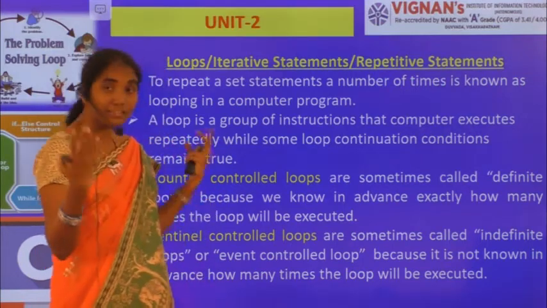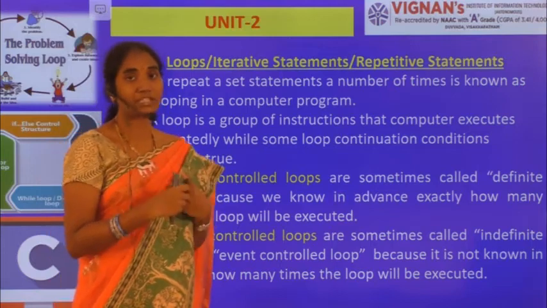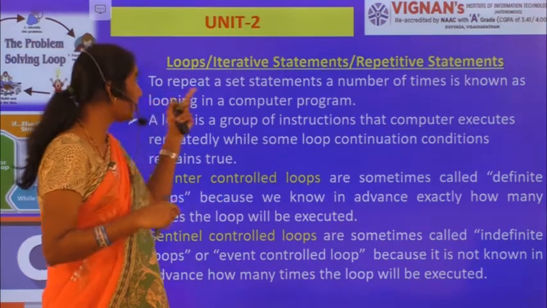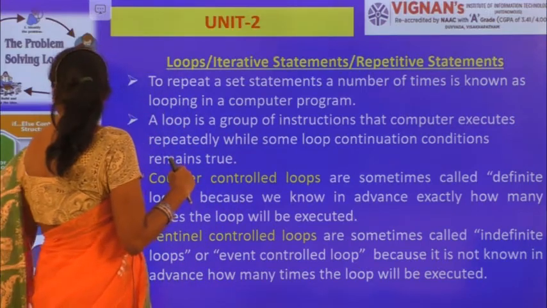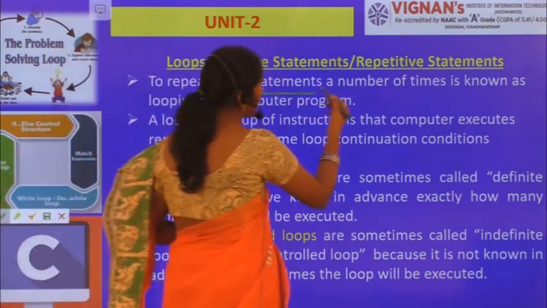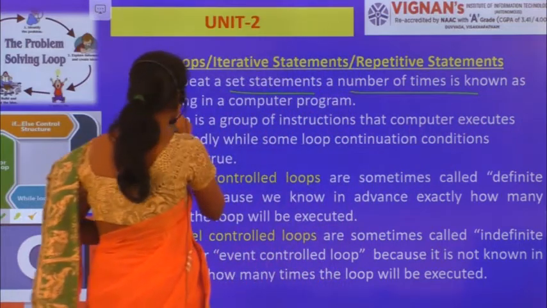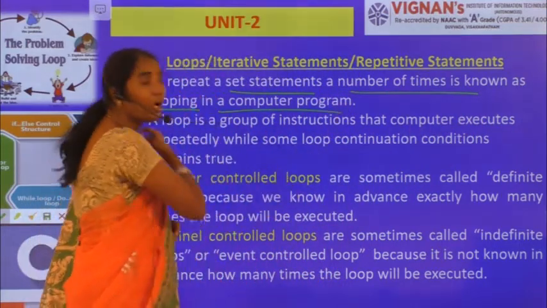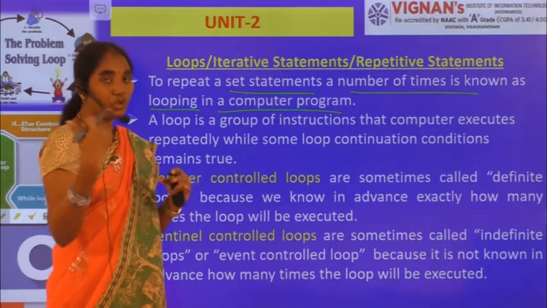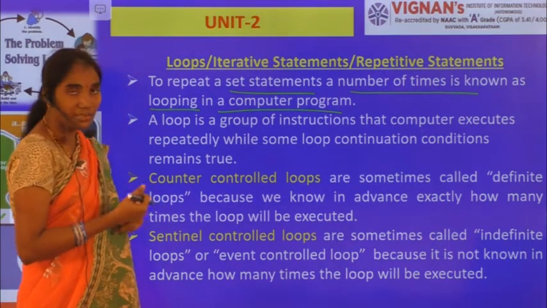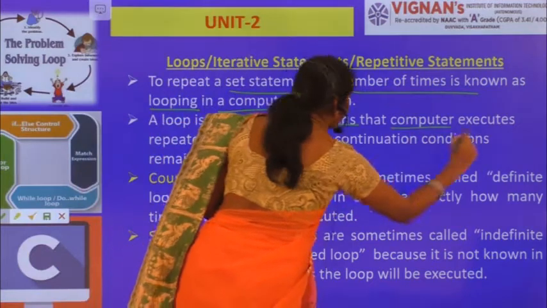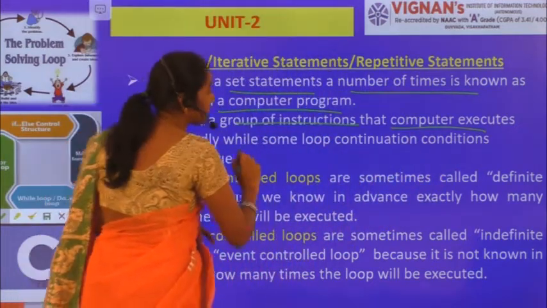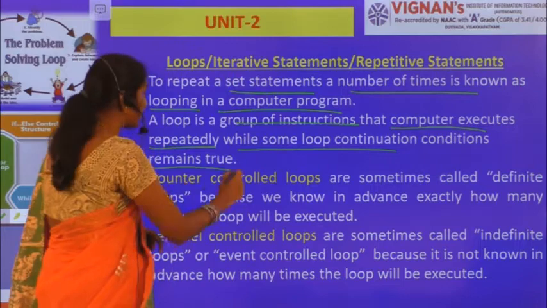For that particular purpose, these repetitive statements are very useful. To repeat a set of statements a number of times is known as looping in a computer program. Now, a loop is a group of instructions that a computer executes repeatedly while some loop continuation condition remains true.